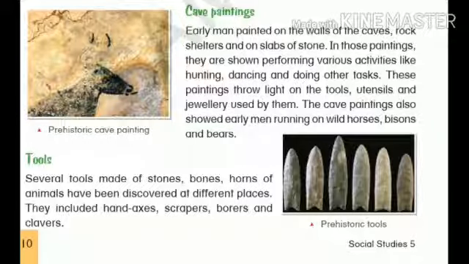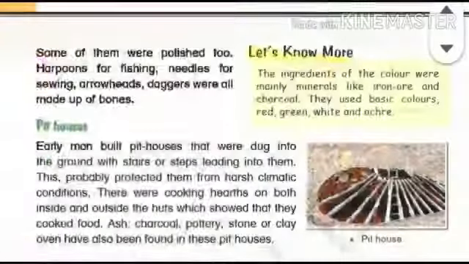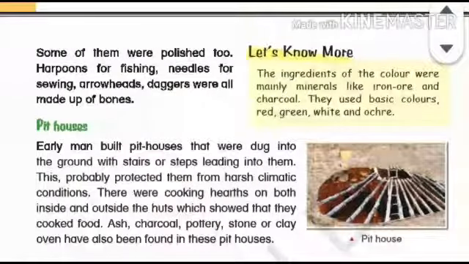Then the next source of information is tools. As already told, tools were made of stones, bones, and horns of animals, and these also give a lot of information. Some of them were polished too. Then last of all is the pit houses.